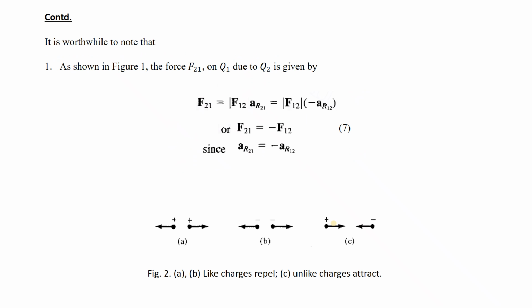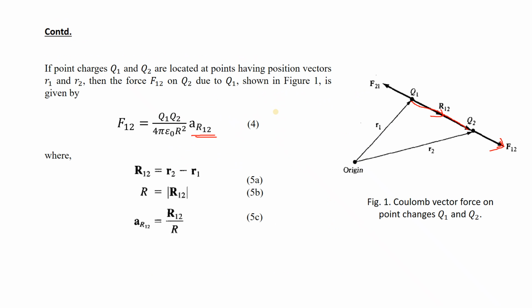Now F21 will be in the opposite direction. F21 will be the same, q1 q2 by 4 pi epsilon naught r square, with unit vector r21 in this direction.